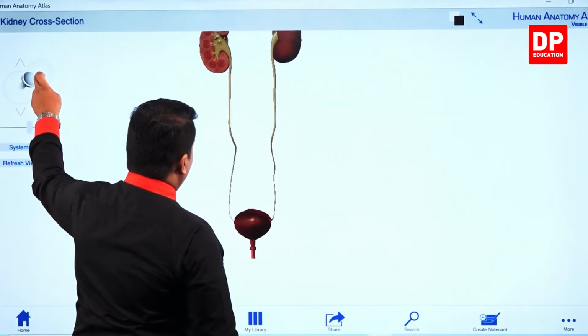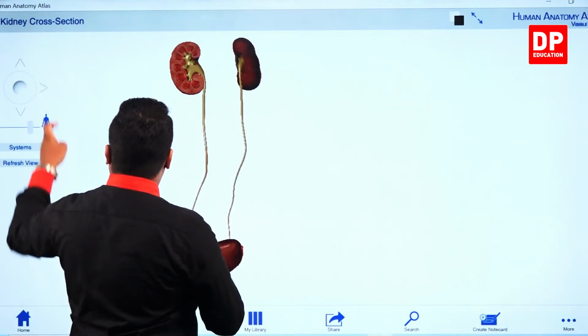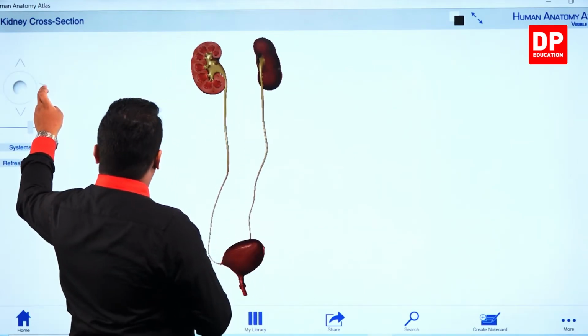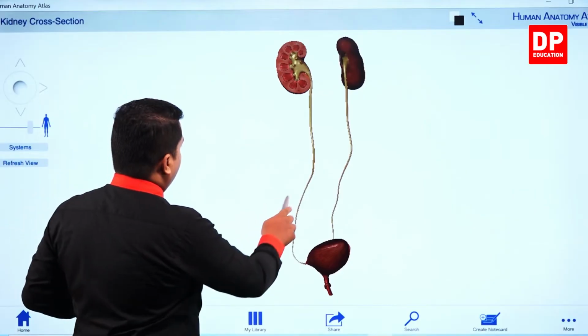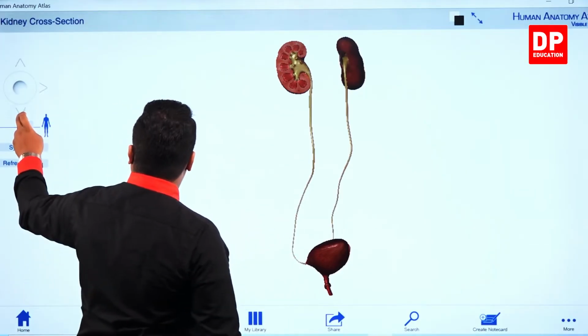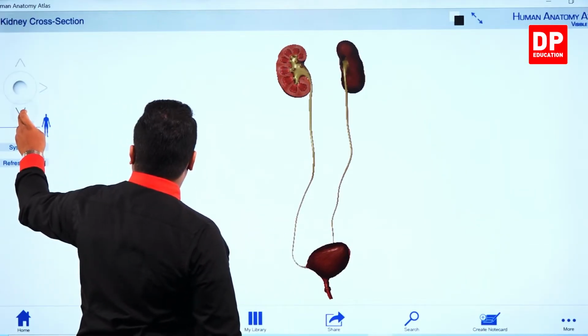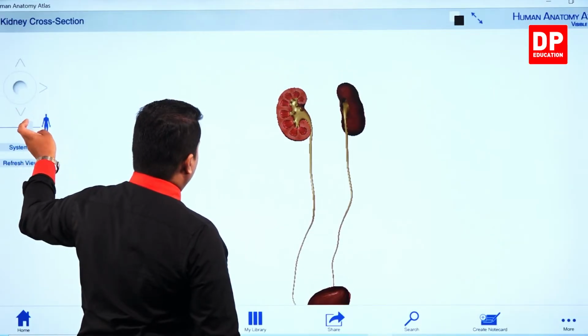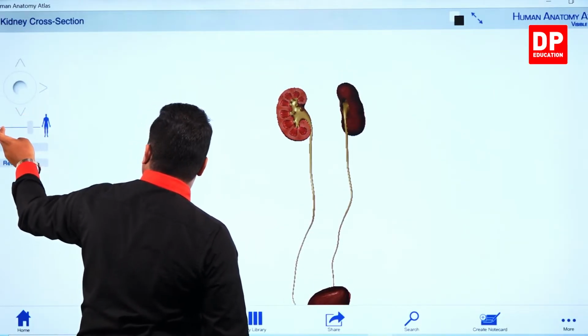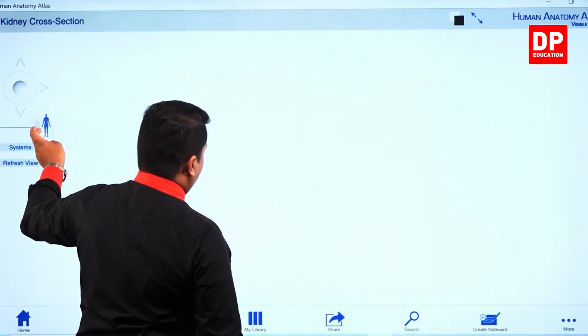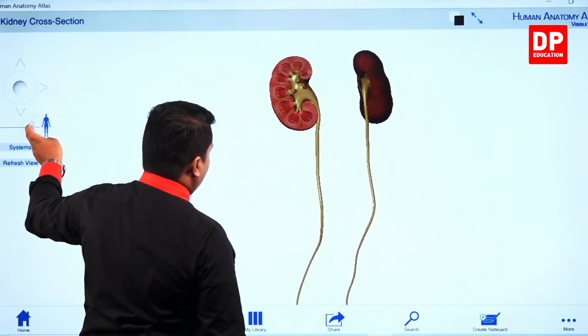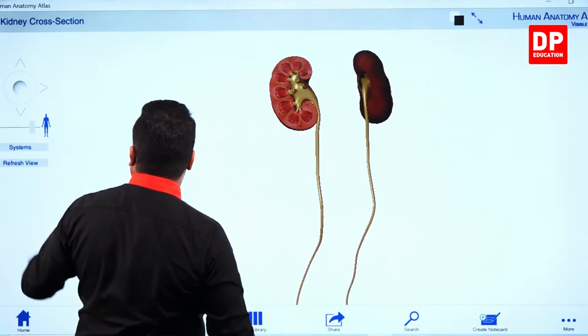Once again, I'm going to take the structure over to here, and I'm going to show you the interior part, right? Let's enlarge and see the interior part.